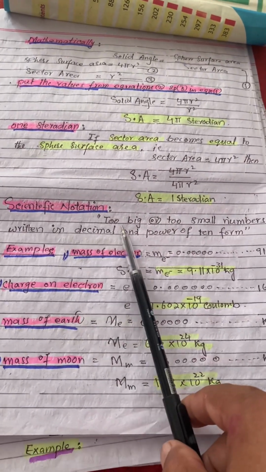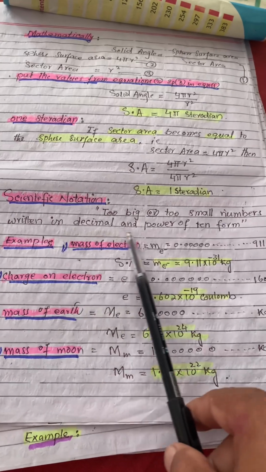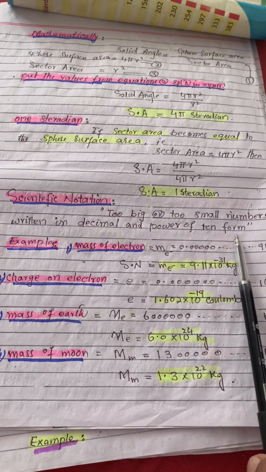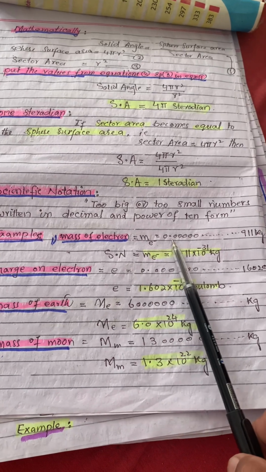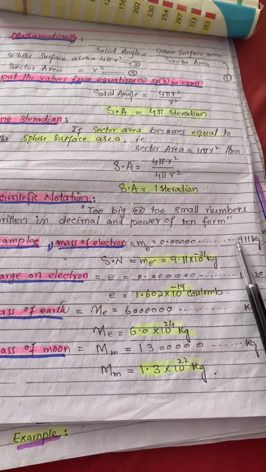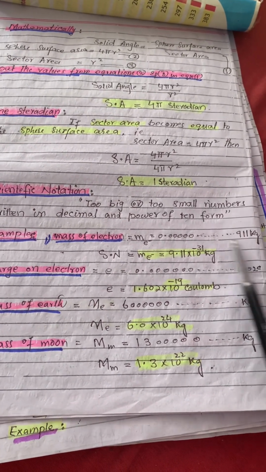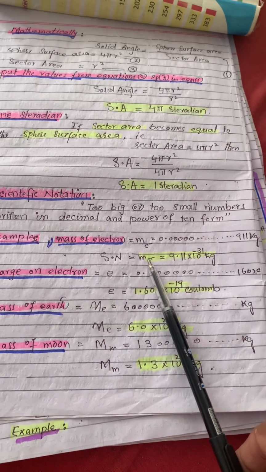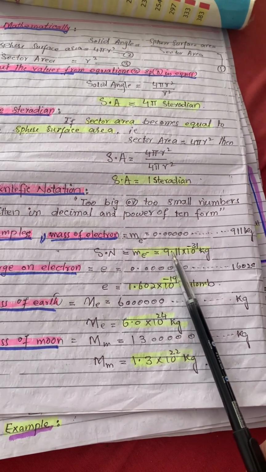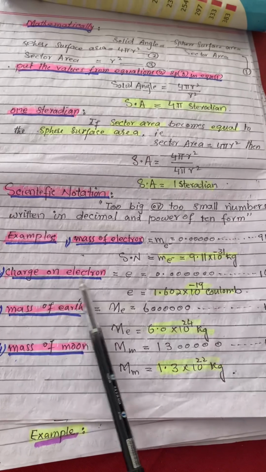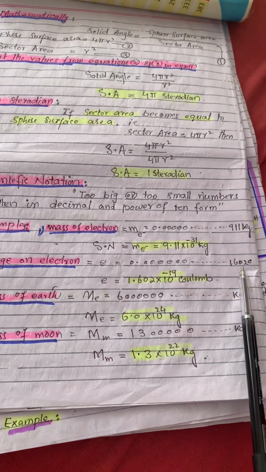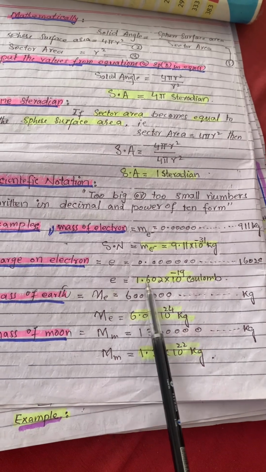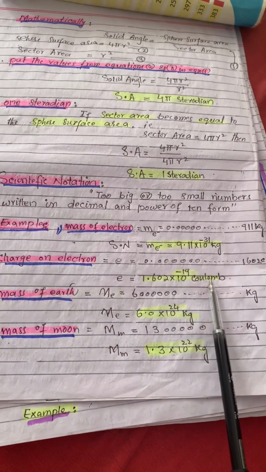Scientific notation: very small numbers are written in decimal and power of 10 form. This is known as scientific notation. Example: mass of electron is written as 0.0000, so many zeros up to 30 zeros and then 911 kilogram. So in scientific notation, it is easy to write: mass of electron equals 9.11 times 10 power minus 31 kilogram. Charge on electron is 0.000 and 18 zeros and then 1602 coulomb. So easy way to write 1.602 times 10 power minus 19 coulomb.